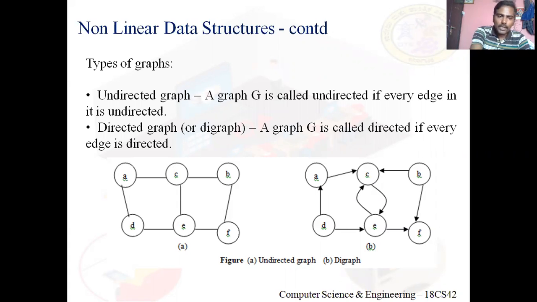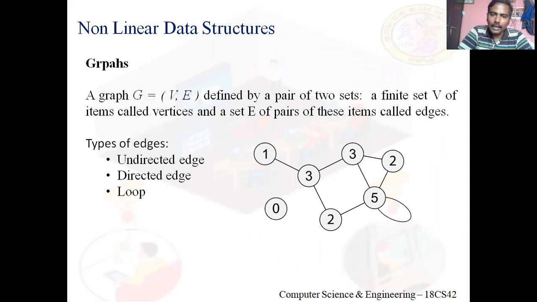Got it? So in the first diagram, A to C there is an edge, C to E also there is an edge. It's undirected. But in the second graph, A to C there is an edge, but C to A there is no edge. This is about directed edge and undirected edge. Now what about a loop? Go start from anywhere, come back to the same source. That is a loop.